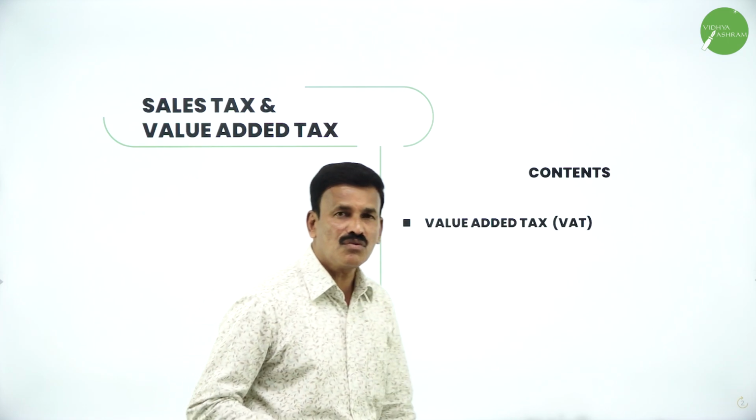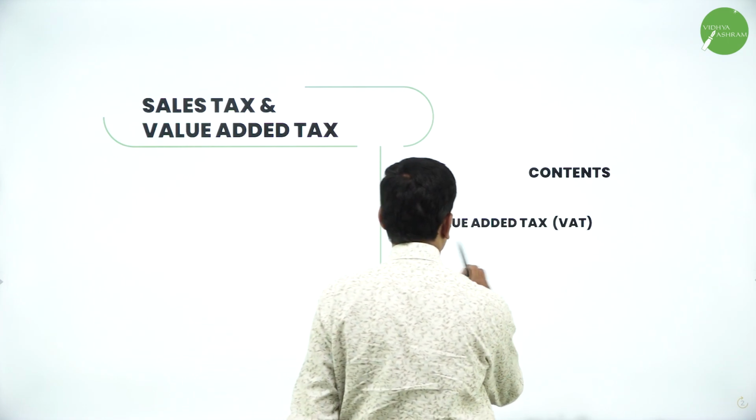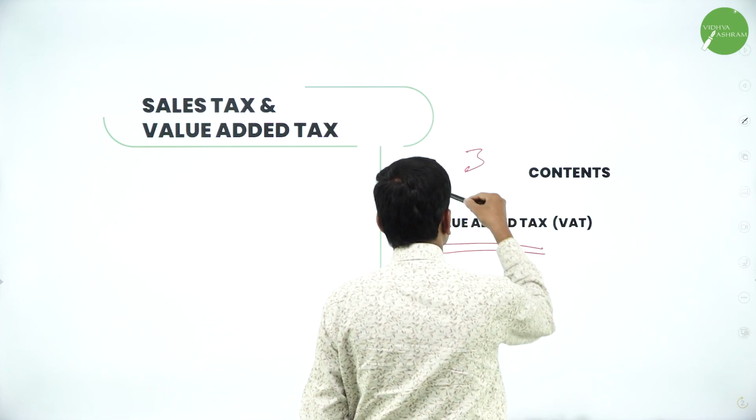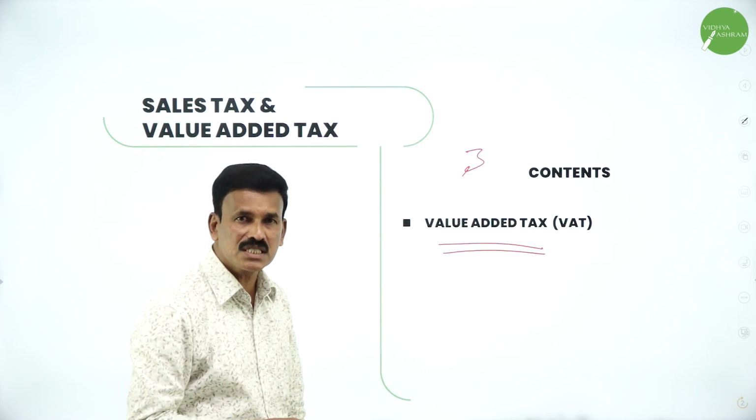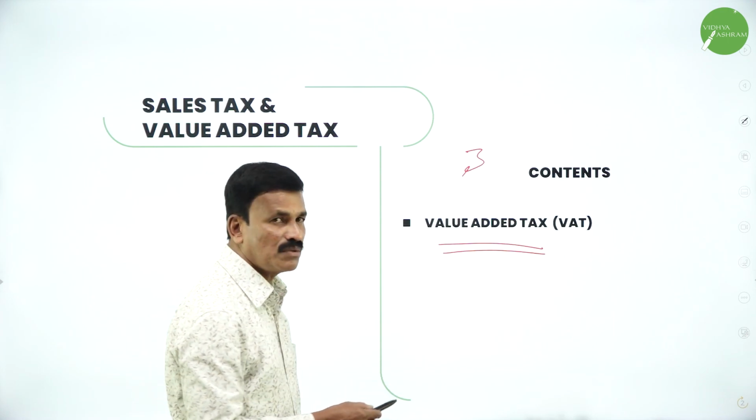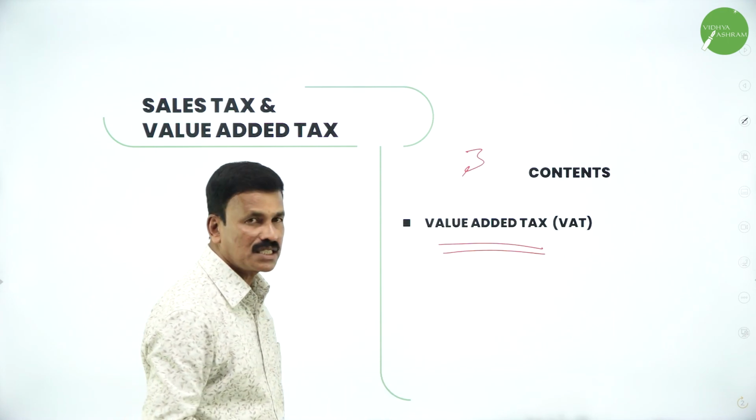Now let us know the problems based on value added tax. You are going to get one question from this for 3 marks. So the weightage for this is 3 marks. You may expect one 3 marks question from this value added tax, that is VAT.